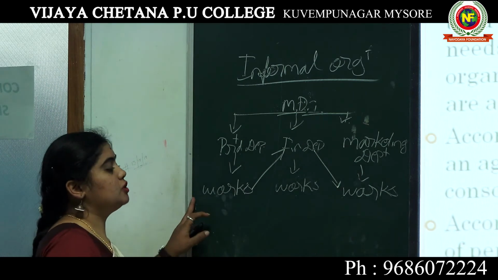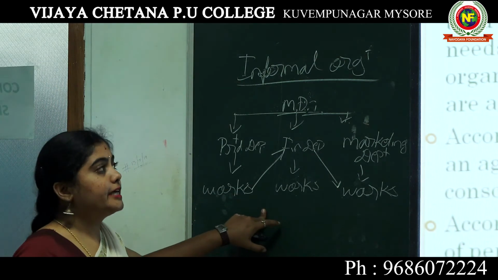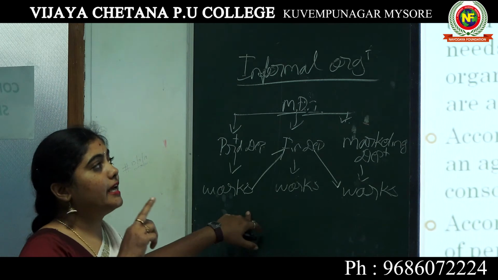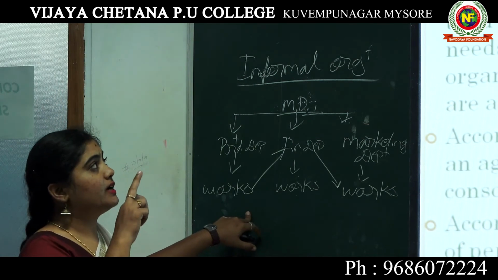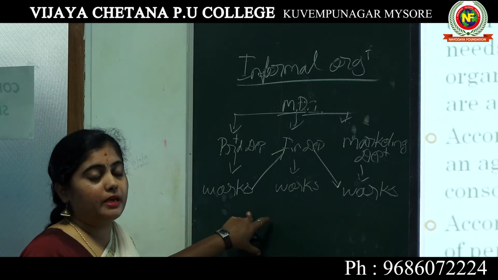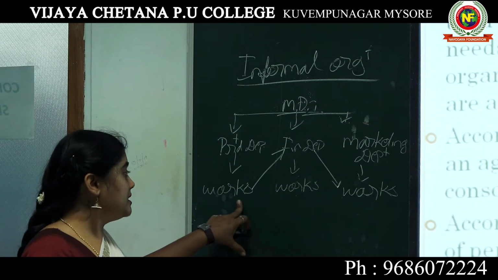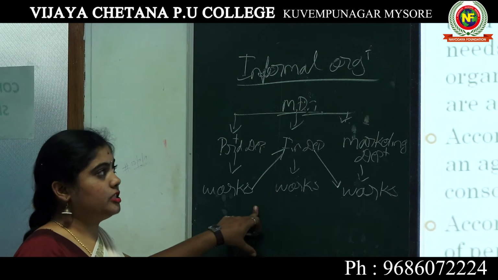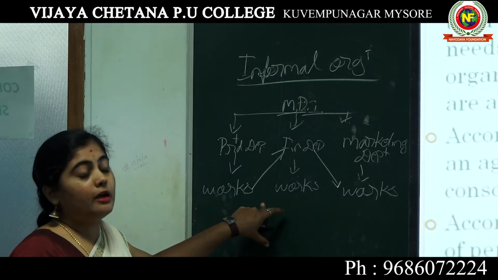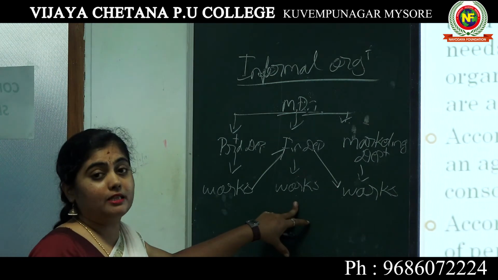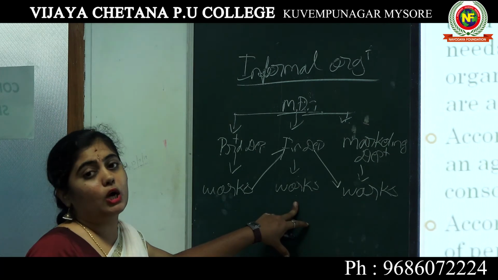Like that, there are no restrictions on making communication. That gives rise to a network of social relationships. Here in an informal organization we can see social relationships, that is, interactions from employee to employee.